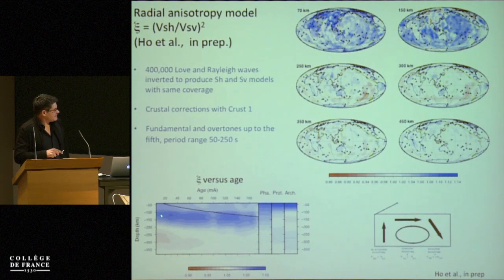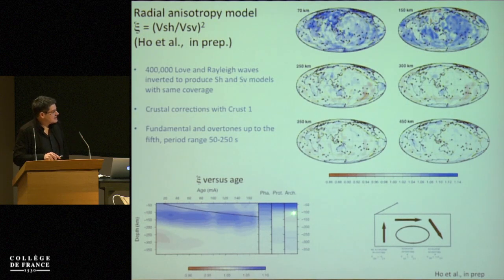The anisotropy is organized in a strong layer with the top at 80 to 100 kilometers, and the bottom between 150 and 200 kilometers. There is something very interesting here: the layer is dominantly flat. It seems that, to a large extent, it's not really deepening with the square root of the age, at least for the maximum anisotropy.